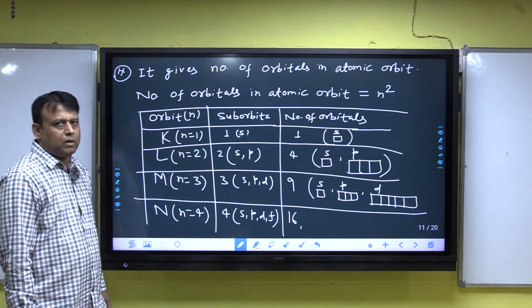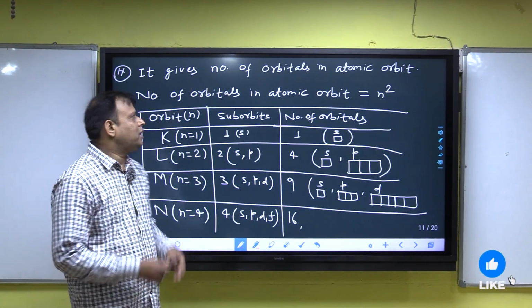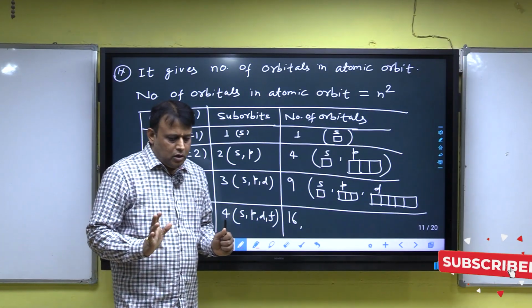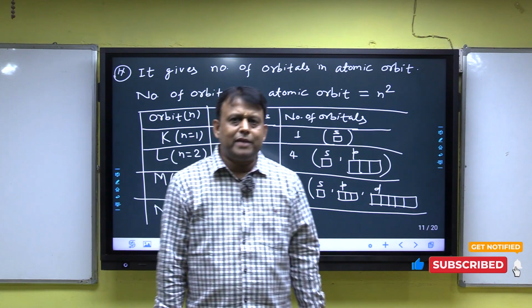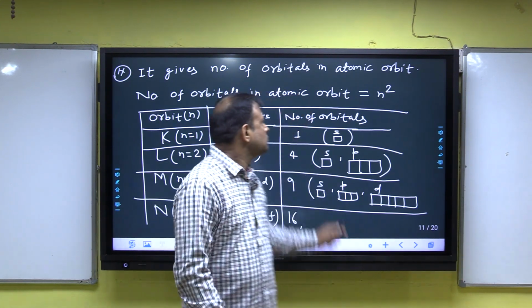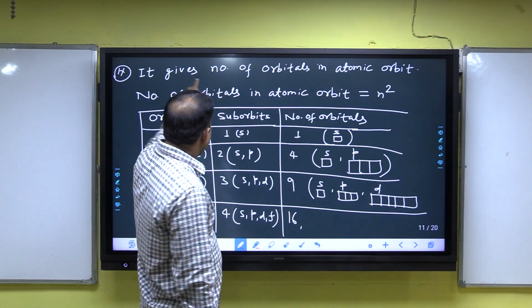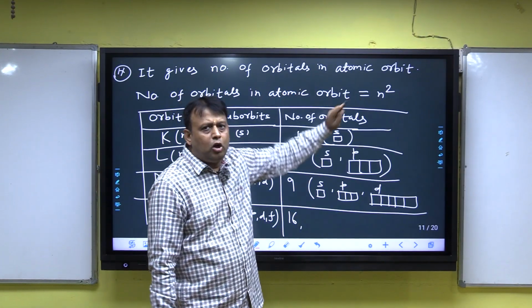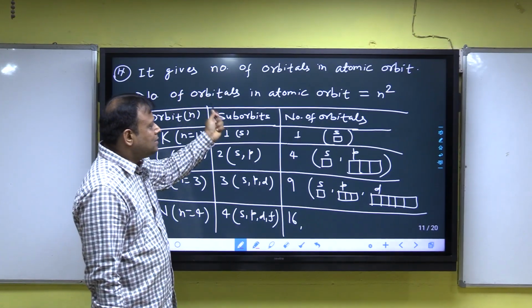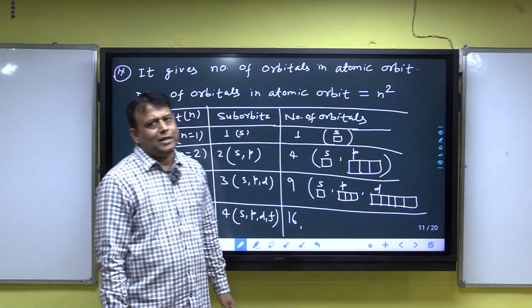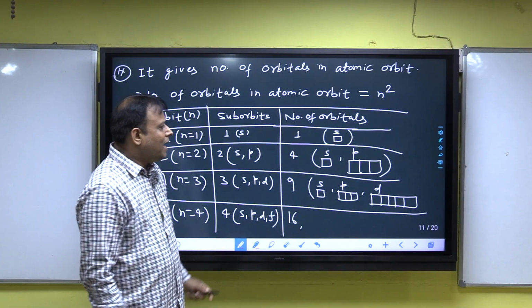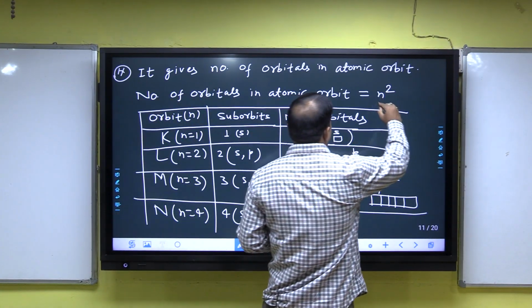The principal quantum number gives the number of orbitals. If in your mind the question arises what orbitals are, I will discuss that in the magnetic quantum number. It gives the number of orbitals in an atomic orbit, and the number of orbitals in an atomic orbit is equal to n square. Listen, the number of orbitals in an atomic orbit is equal to n square.